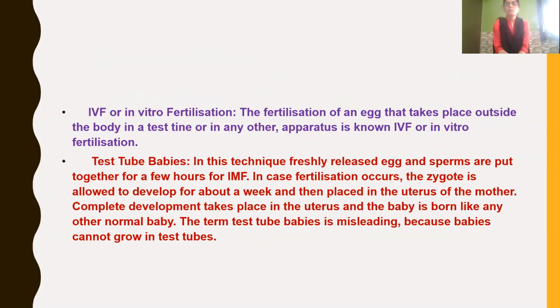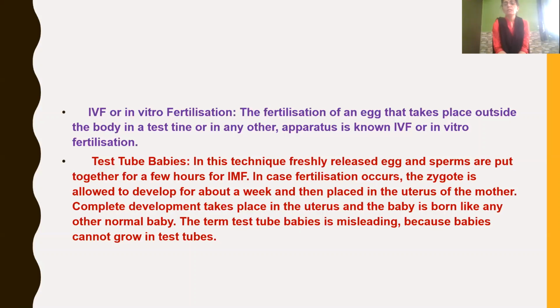Got children? So we have learned about IVF, or in vitro fertilization. The fertilization of an egg that takes place outside the body, in a test tube or any other tiny apparatus, is known as in vitro fertilization. In this technique, freshly released eggs and sperms are put together for a few hours, and in case fertilization occurs, the zygote is allowed to develop for about a week and then placed in the uterus of the mother. Then complete development takes place in the uterus and the baby is born like any other normal baby.